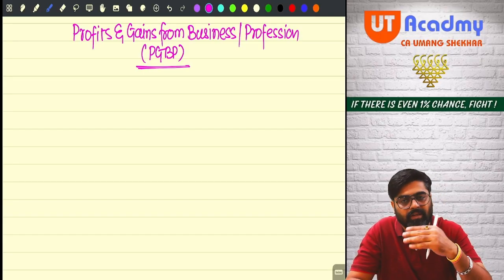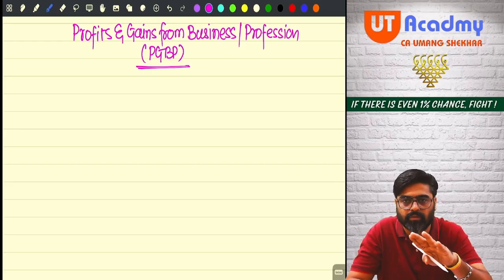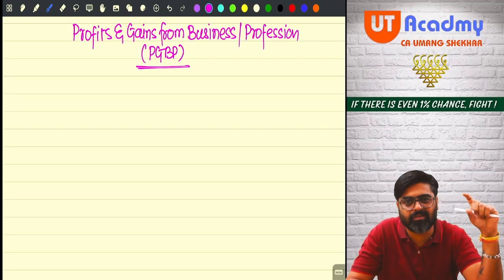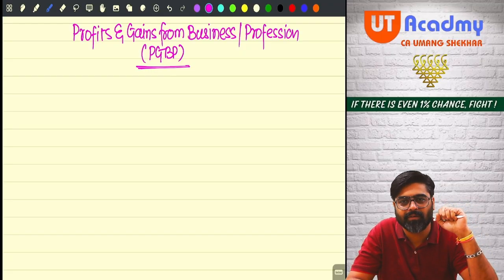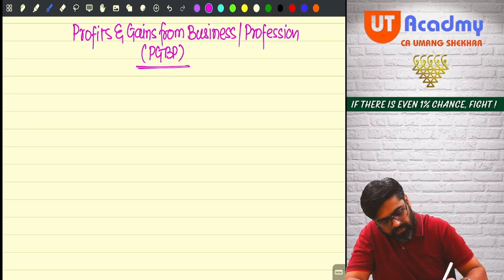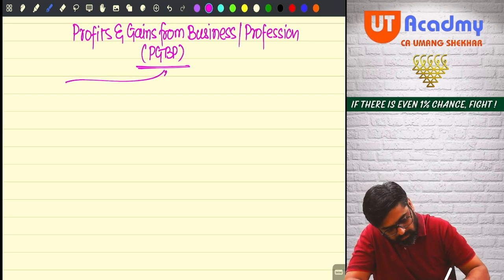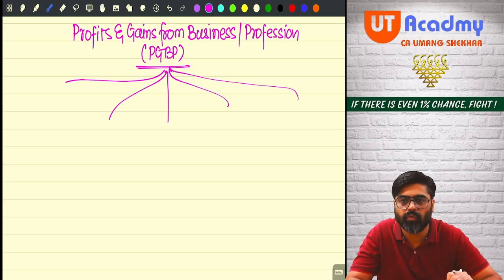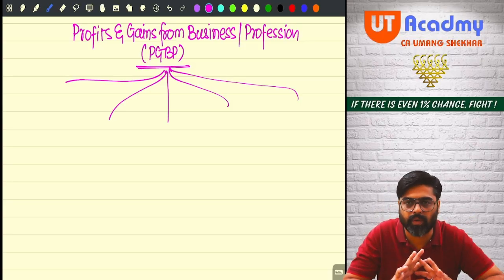But as I said, there are too many things in this chapter, so we will have to break this chapter into small parts. What I have done, I have divided this chapter into 5 parts. The entire chapter is broken down.